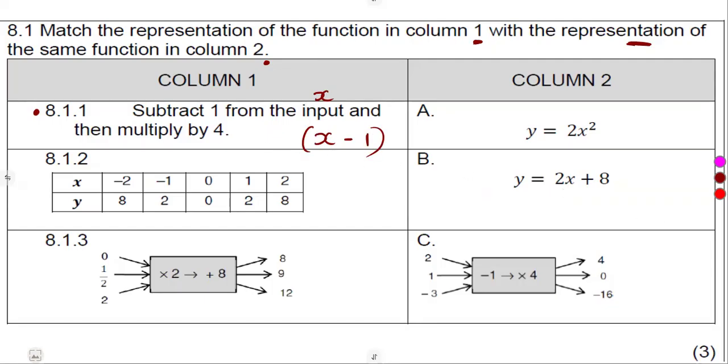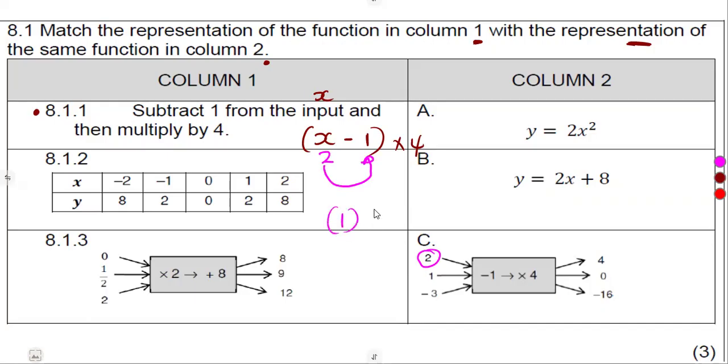So we can have the whole bracket like this times 4, or we can have the 4 here. So this is the indication, which can be also written as, since this is the input of x minus 1, we can have it this one that we are given here. It's exactly on C. If you take the number, which is 2, this one, our input, let's just try and see. We put a 2 here. 2 minus 1, that's what?